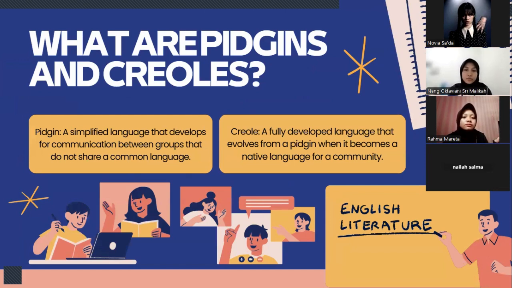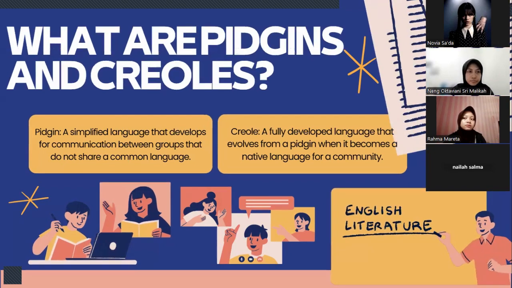And a creole forms when a pidgin is learned as a first language by a new generation. Over time, it gains more complex grammar and vocabulary, making it a fully developed language. Creoles are spoken naturally, just like any other language, and they continue to evolve with their communities.